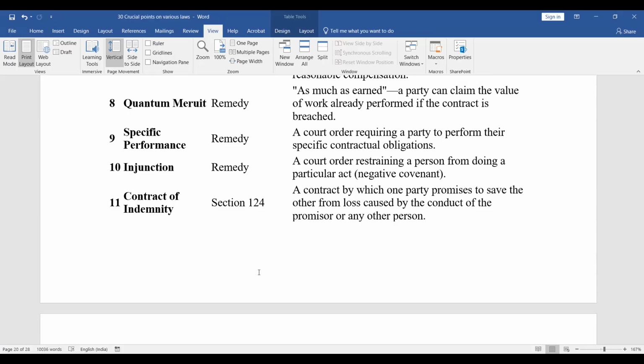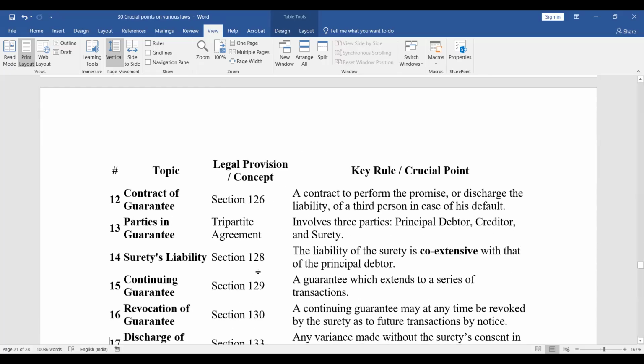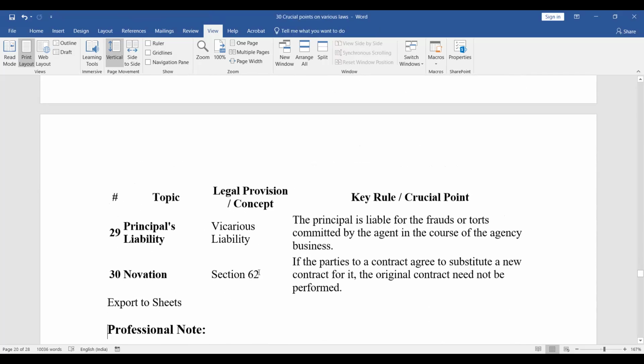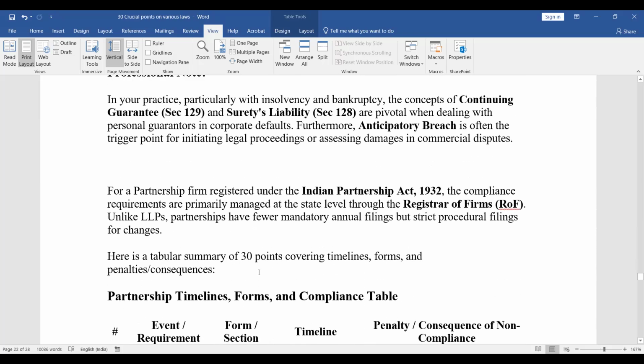In a guarantee, three parties are involved. In case of indemnity, there are two parties. So basically, indemnifying the liability. Right, very correct. So two parties are there, indemnifier and the indemnified. In case of guarantee, there are three parties: principal debtor, creditor, and surety. But in case of indemnity, only two parties are there: indemnifier and indemnified.